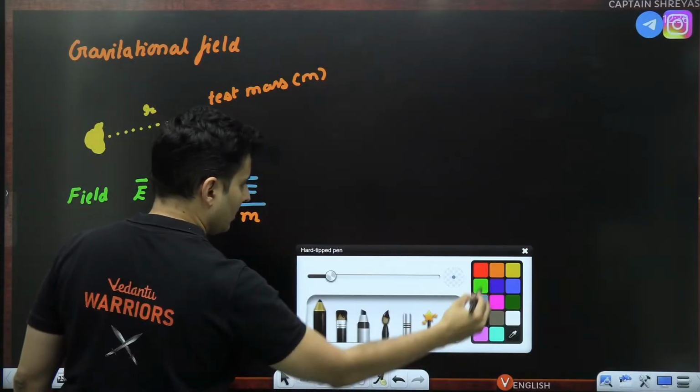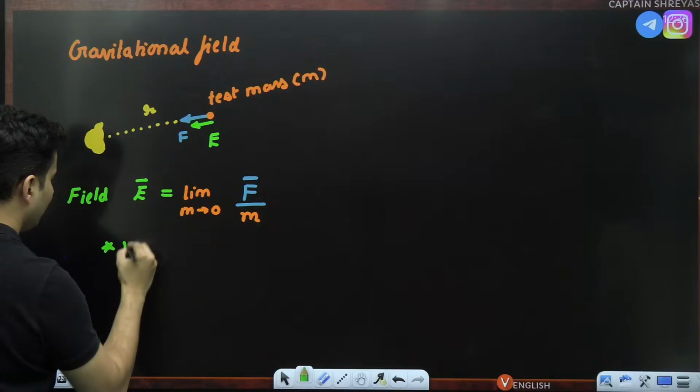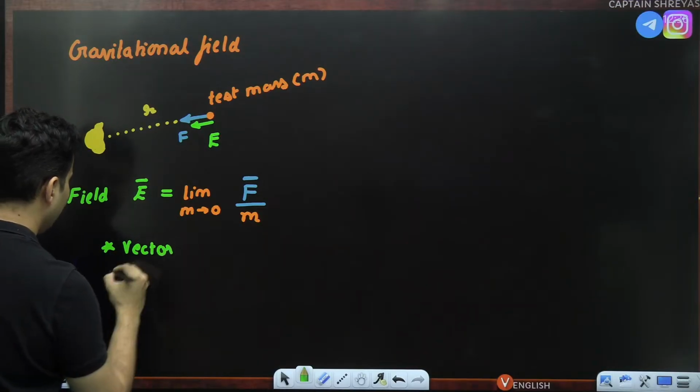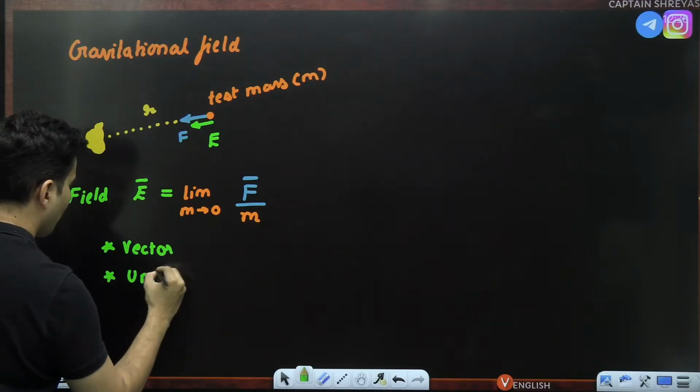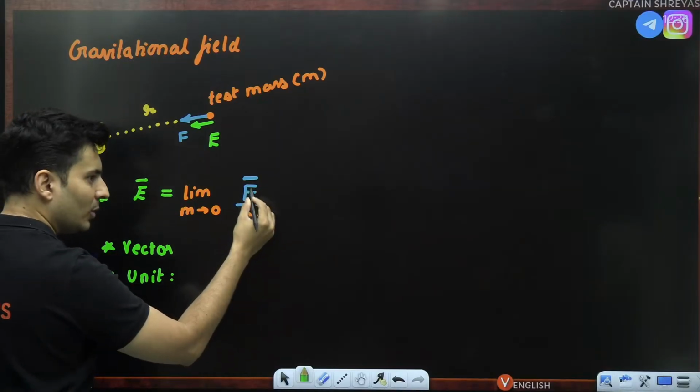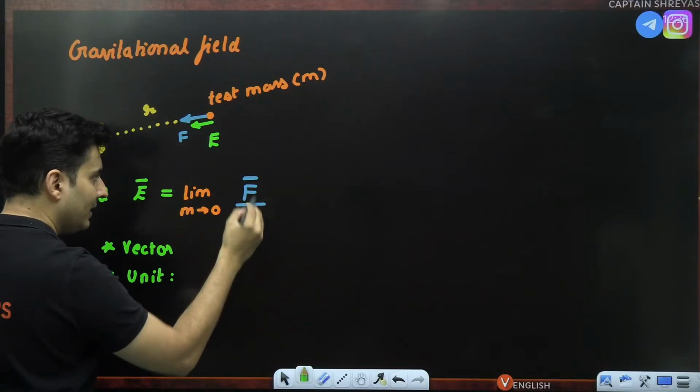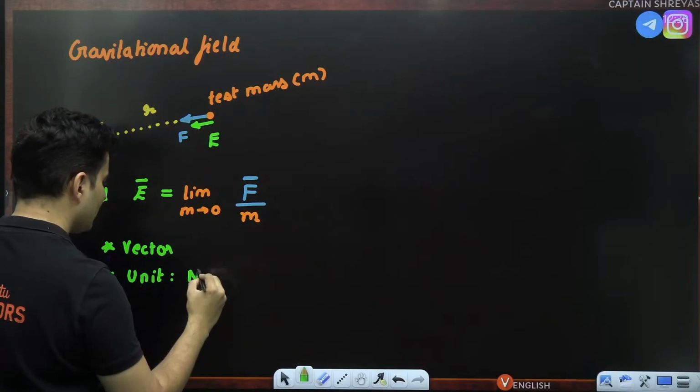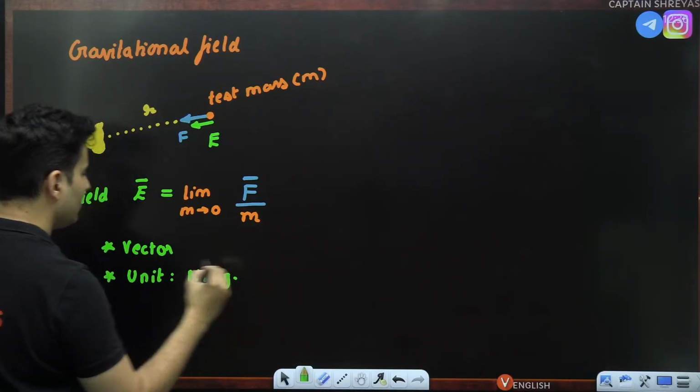Yes, it is definitely a vector quantity. Not just that, we can also see the unit will be not volts per meter and all of that, that is electric field. This is Newton and this is kg, so it is Newton per kg.